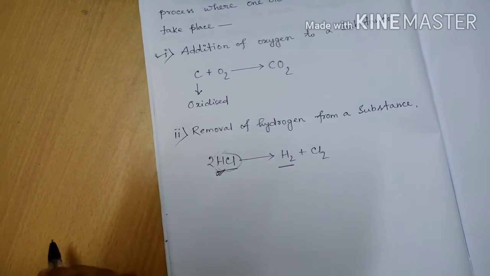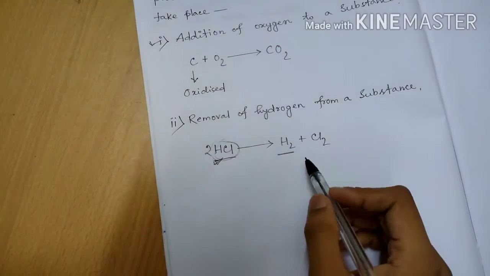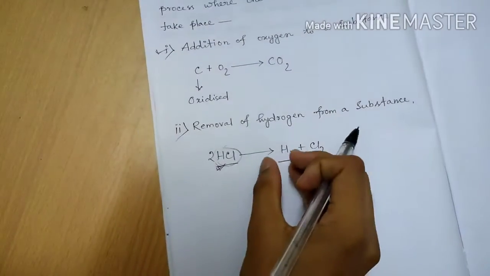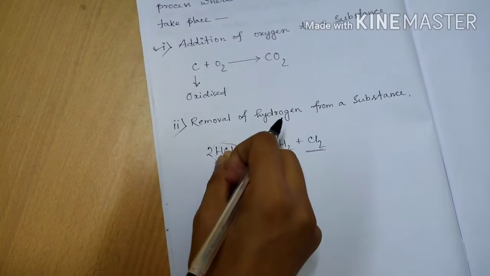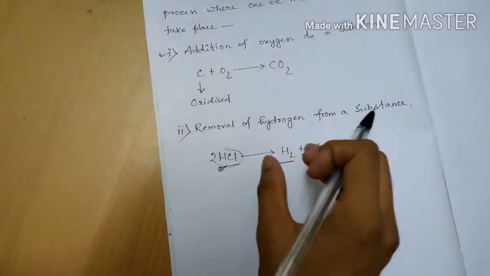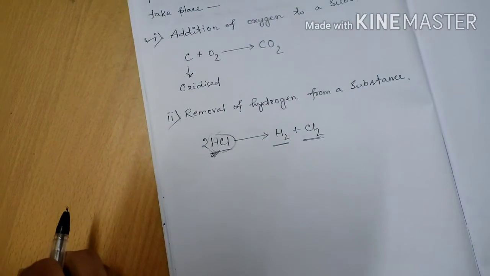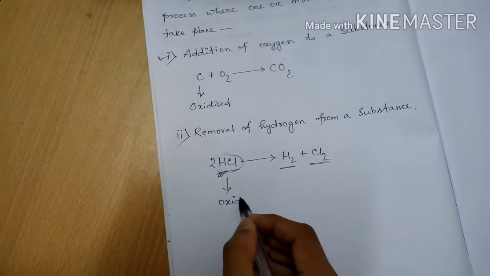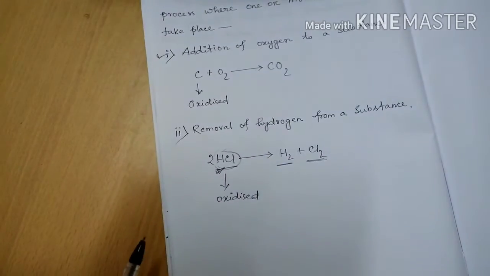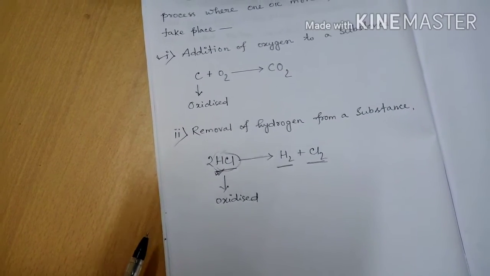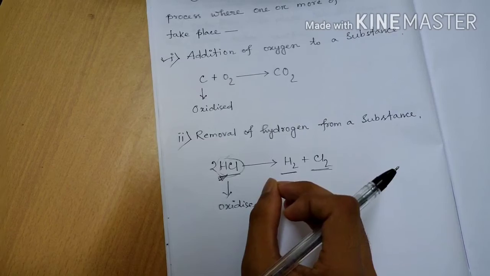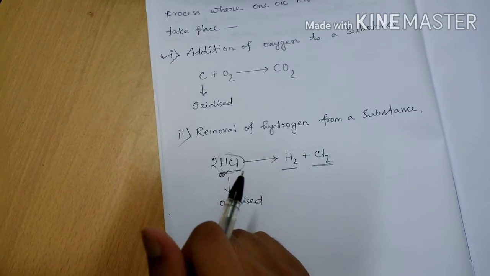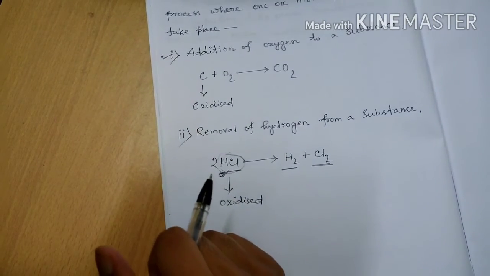Hydrogen and chlorine are divided into two parts, that is, from that substance hydrogen is separated. So in this case also oxidation takes place, that is HCl is oxidized. This is one of the processes. If we take any substance and in that substance hydrogen is removed, then that substance will be oxidized.